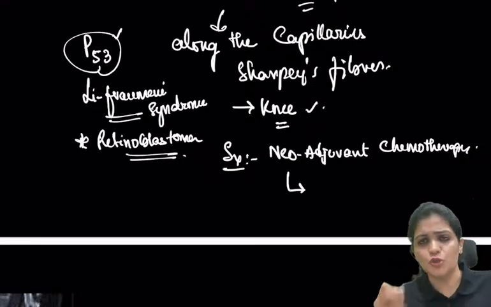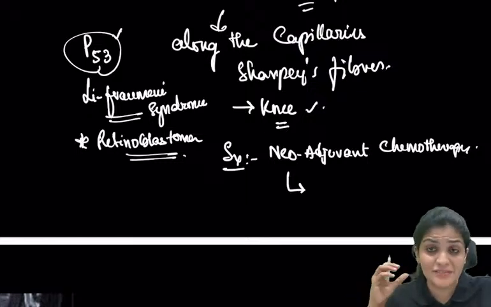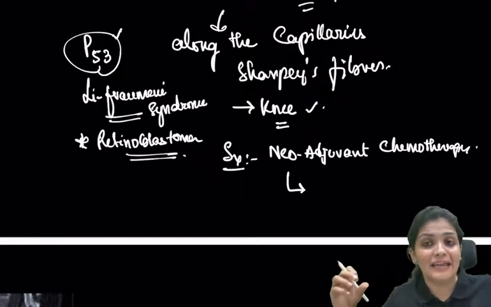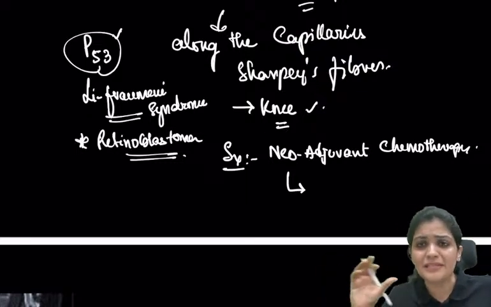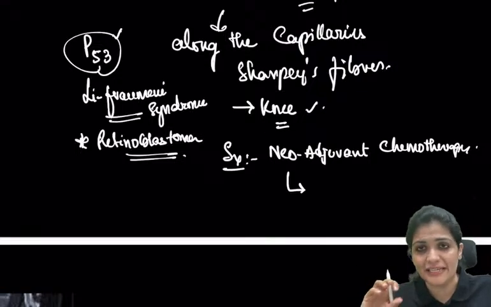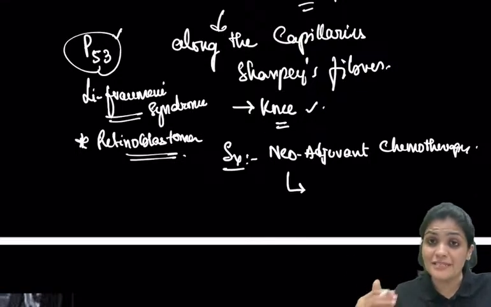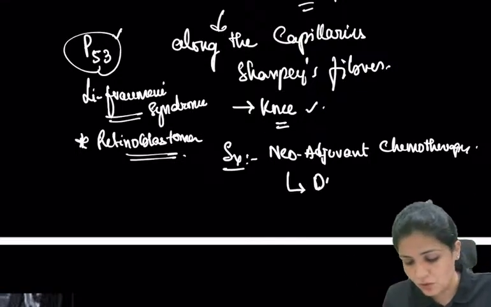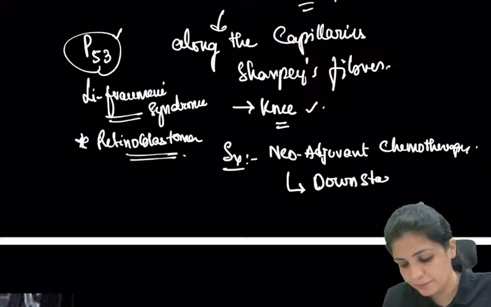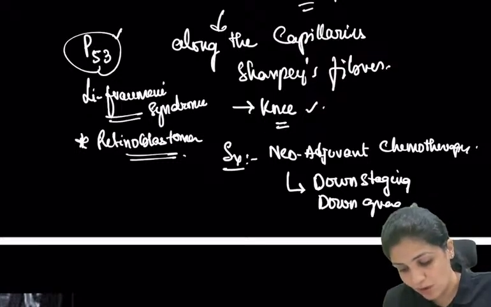Whenever we see any tumor, we first stage it clinically and grade it pathologically, based upon biopsy. Now this neoadjuvant chemotherapy will cause downstaging and downgrading. What does that mean?